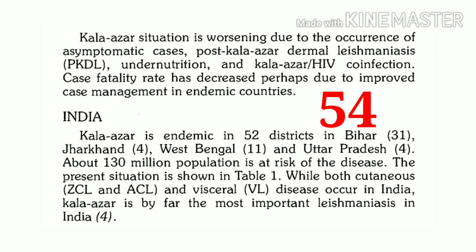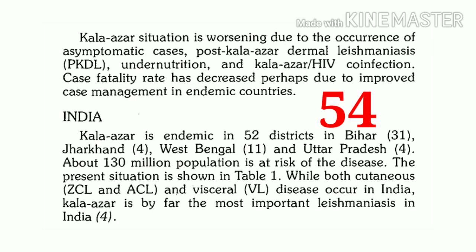Bihar is followed by Jharkhand, West Bengal, Uttar Pradesh and other states which include several districts. So maximum districts are affected by visceral leishmaniasis in Bihar. Then the next maximum number of districts affected is seen in Jharkhand and other states.